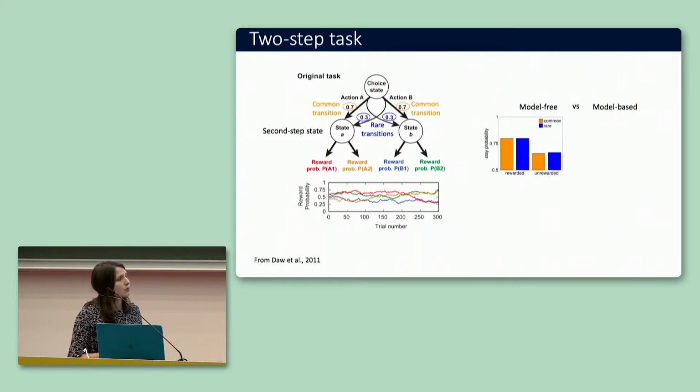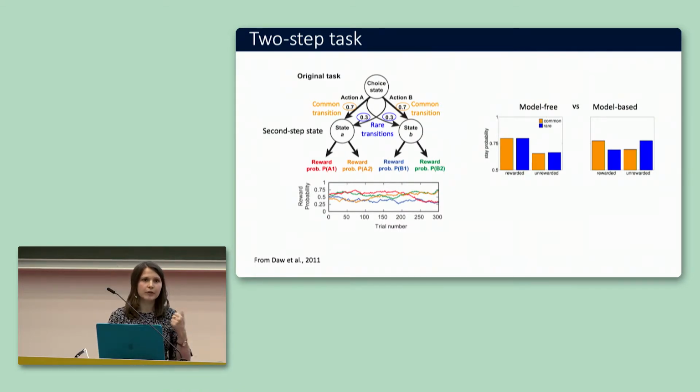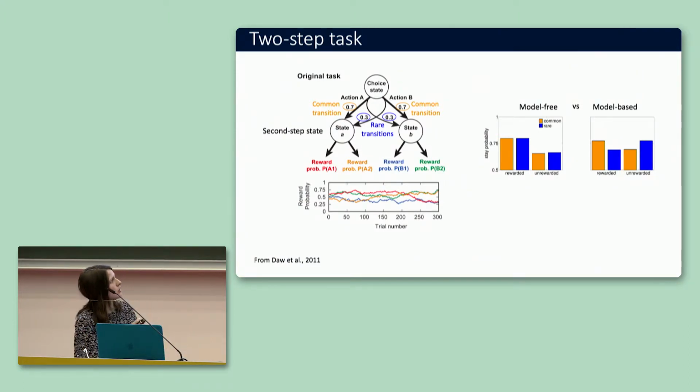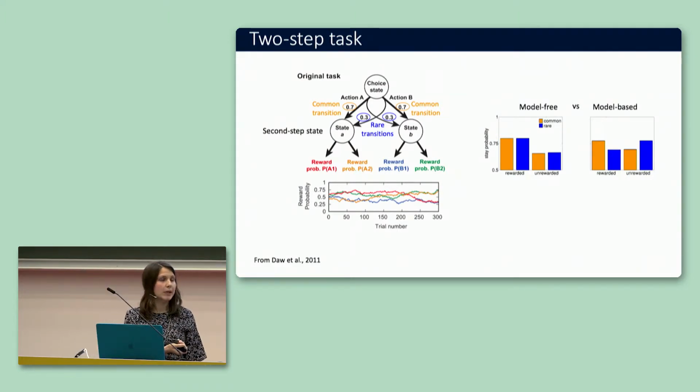A model-free agent would reinforce actions just based on the outcome, whether it was rewarded or not. However, a model-based agent would take into account both the outcome, whether it was rewarded or not, and also the transition probabilities, whether it was a common transition or a rare transition. So let's say a model-based agent takes action A, gets a rare transition and reaches state B, and gets reward in state B. For its next action, we would expect it to take action B, because with higher probability it will return them to state B, where it got reward.